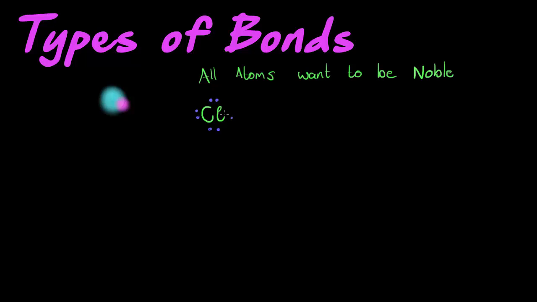It wants to be like argon, and argon has 8 electrons in its highest energy level. These electrons in the highest energy level are called the valence electrons. So its 7 valence electrons want 1 more, and then it will be noble. Now the question is, how will it get it?